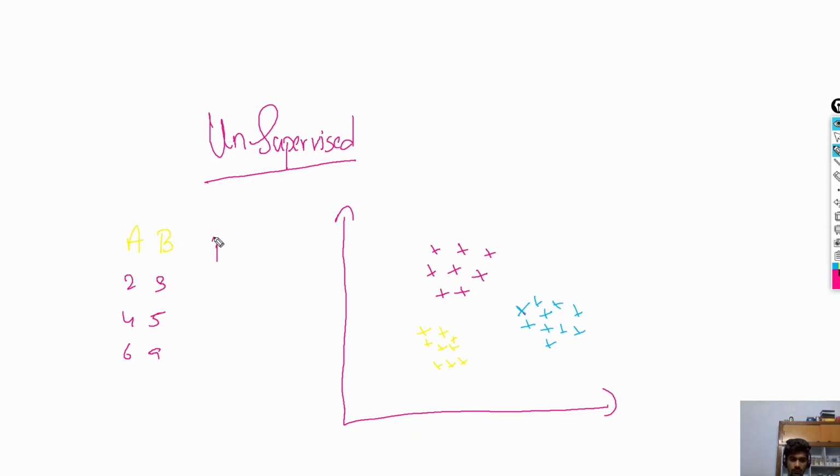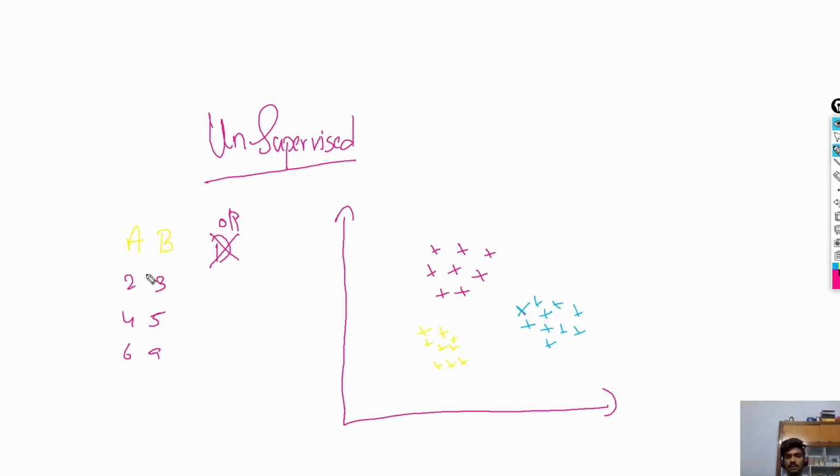So we will not be given this D value. This D value, which is the output variable, is not given. So only the input variables for the data are given. What will we do with the input variables? In the previous case, if there is a corresponding output variable, we try to predict the output variable by using some model.